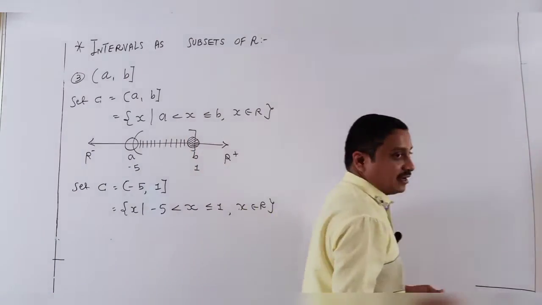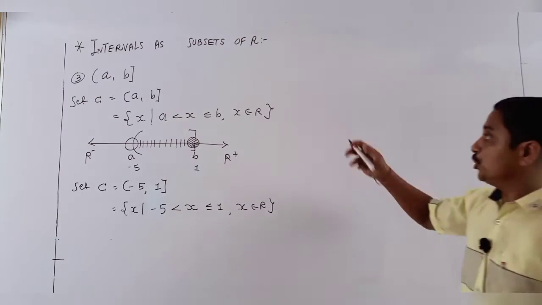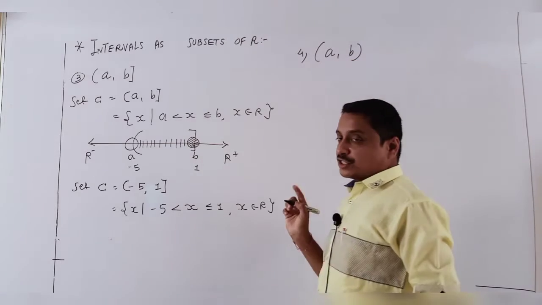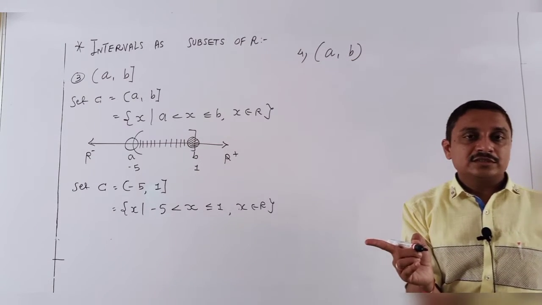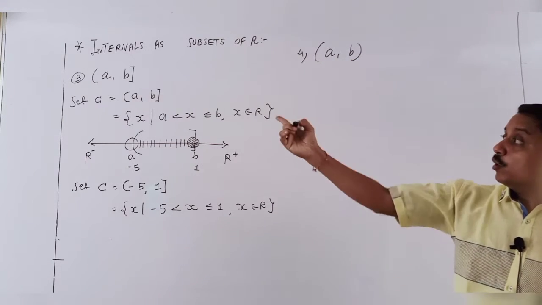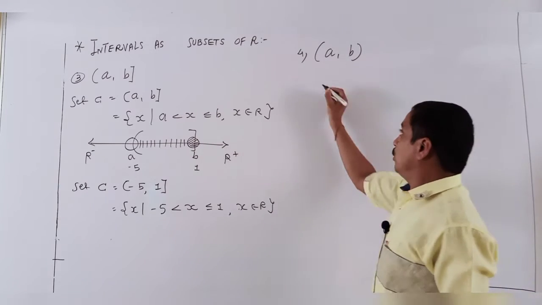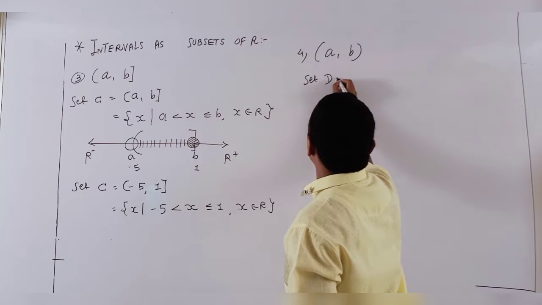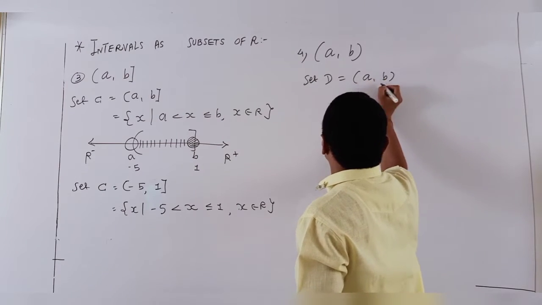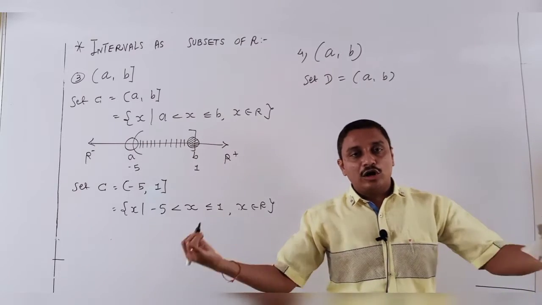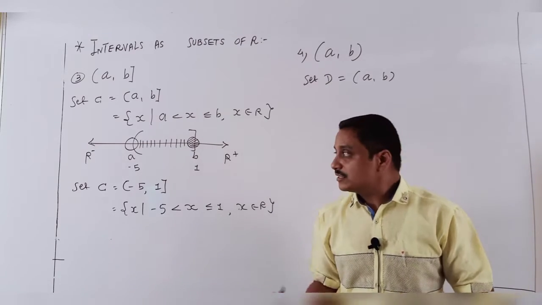And similarly, last, I am going to the fourth interval. It is open to open. So the first interval is close to close, second close to open, third open to close, and fourth open to open. In the same way, just consider it is a set. It is A to B. A is not countable, B is not countable. Between, all are countable.